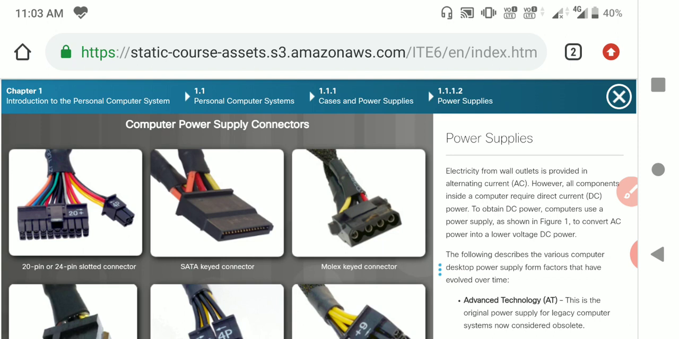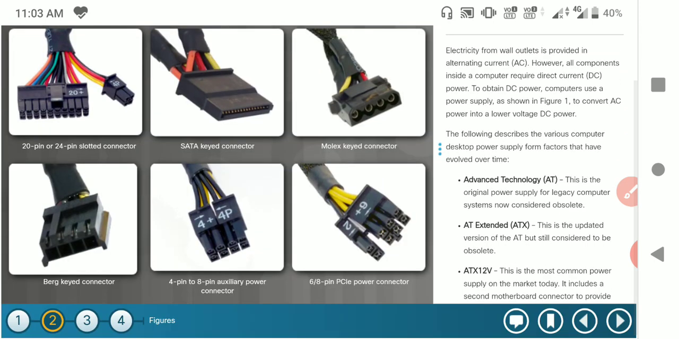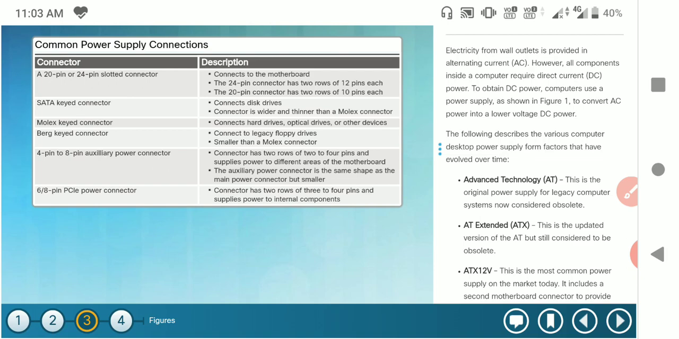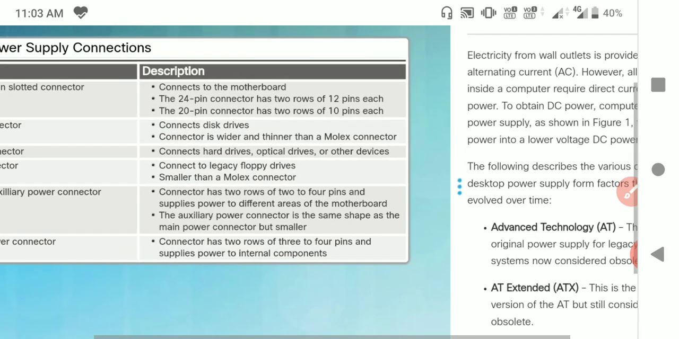A SATA cable is also one type of connector, as well as a Molex keyed connector, a Berg keyed connector, a 4 pin to 8 pin auxiliary power connector, and a 6 plus 2 pin PCI power connector. These are all the different types of connectors used in the internal parts of the computer. These cables are used to supply power from the main computer power supply. These are some descriptions of which type of device is used with the different connectors.